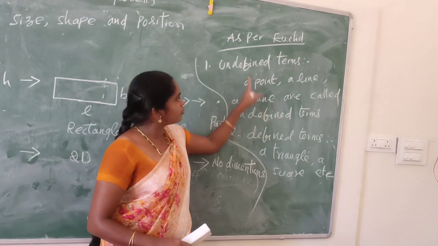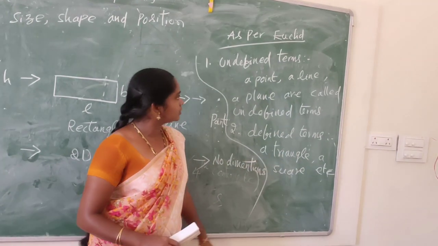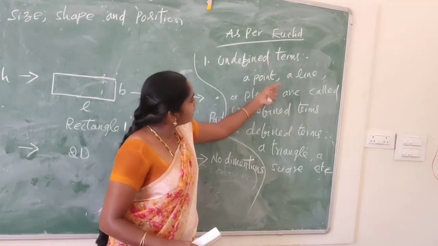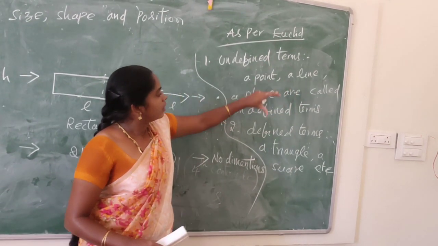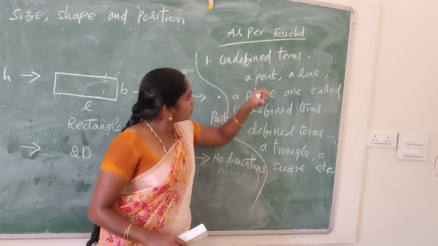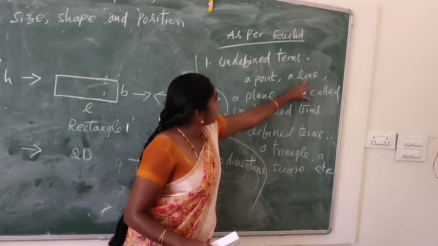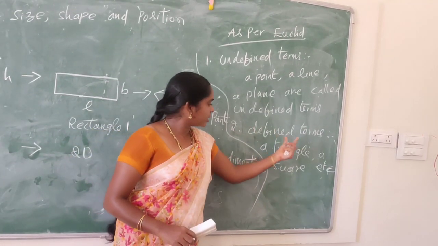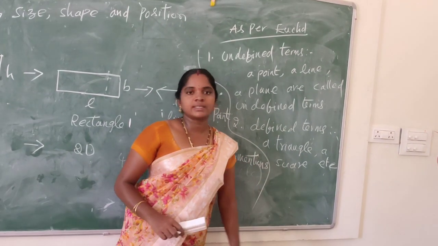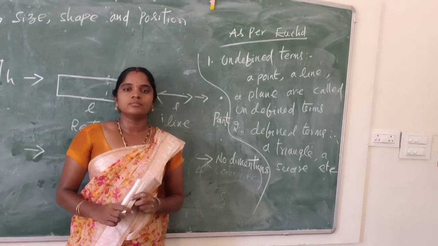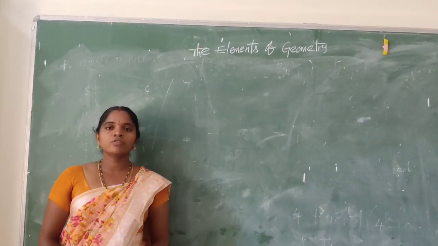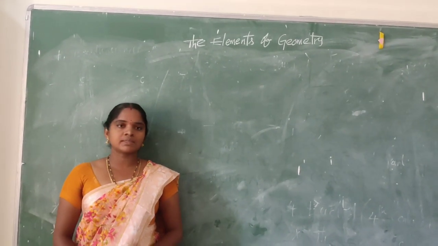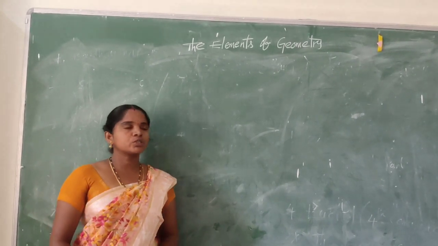What is the difference between defined and undefined? Undefined terms are a point, a line, and a plane. Defined terms are a triangle, a square, etc. The assumptions of geometrical properties are divided into two parts: axioms and postulates.